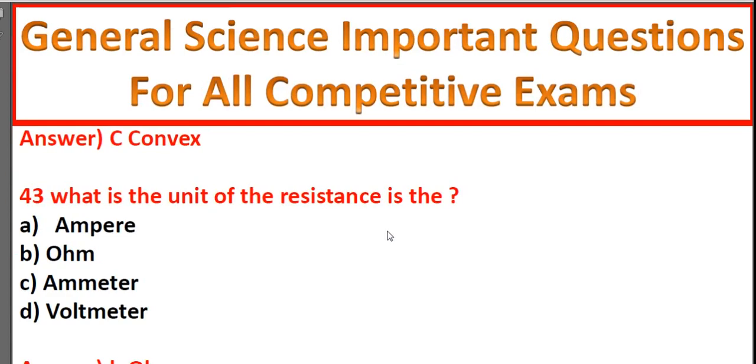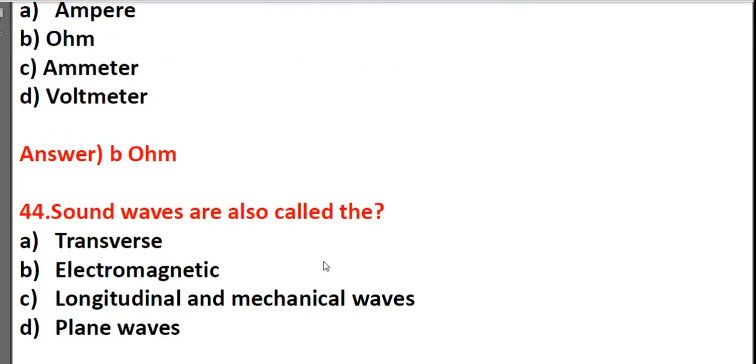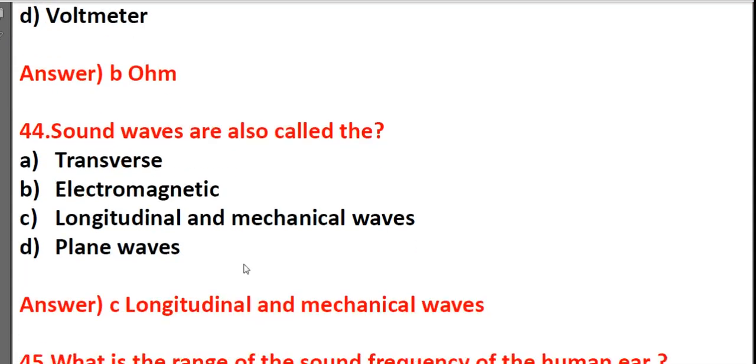What is the unit of resistance: ampere, ohm, ammeter, voltmeter? It's B, ohm. Sound waves are also called transverse, electromagnetic, longitudinal and mechanical, plane mirror. It's C, longitudinal and mechanical.